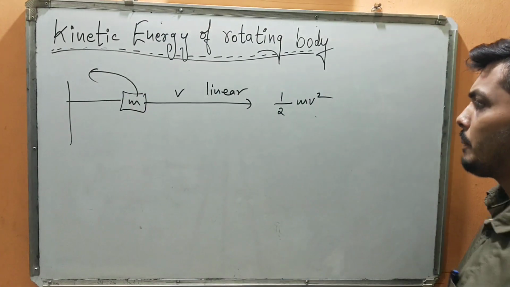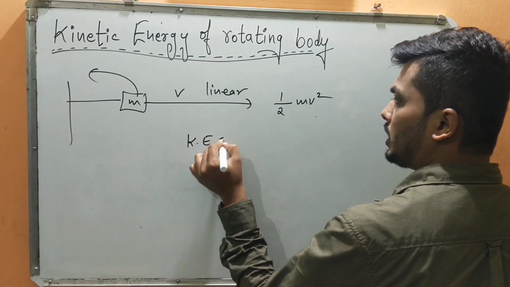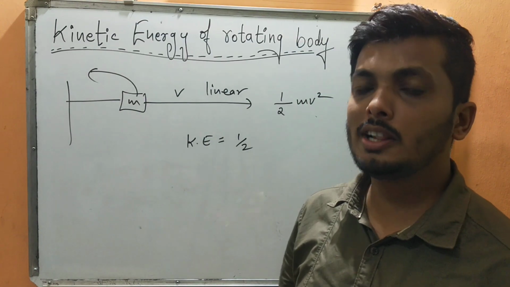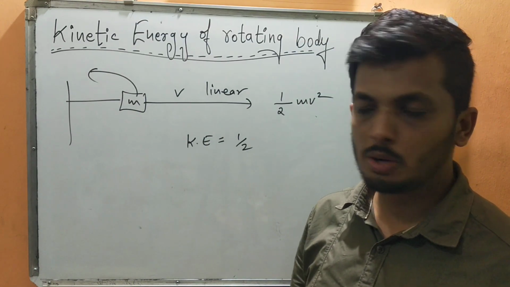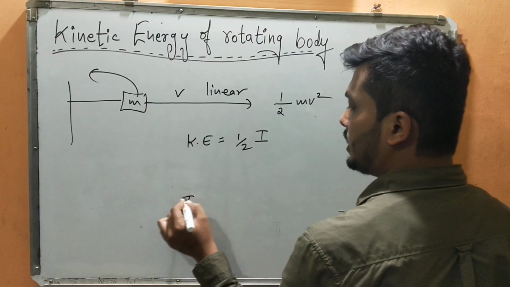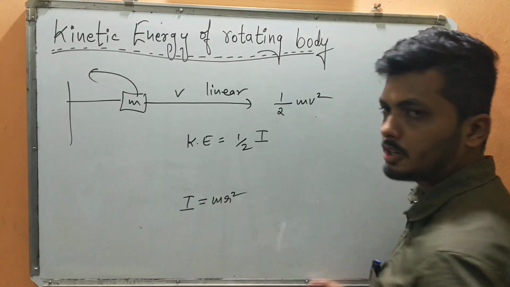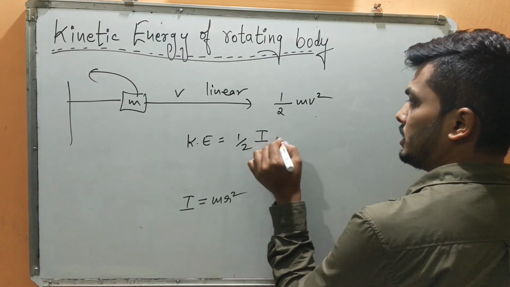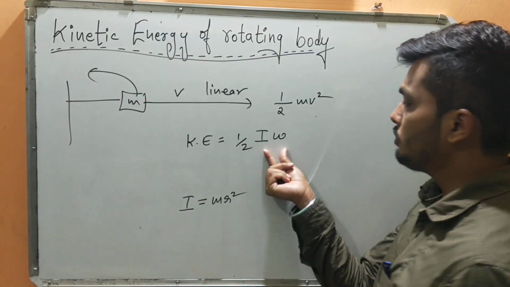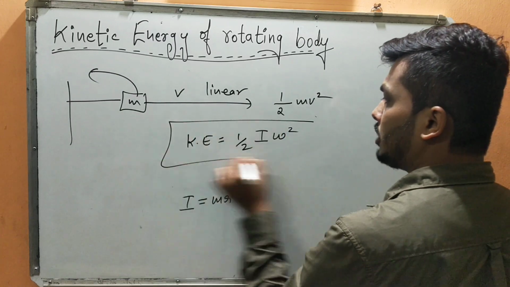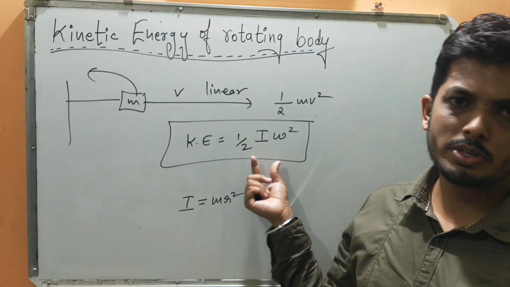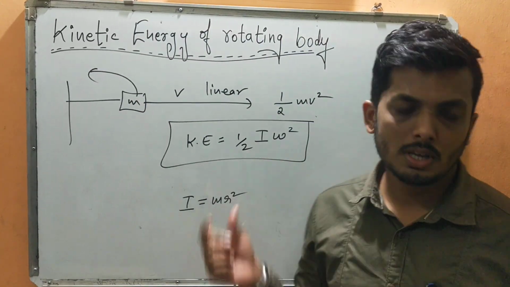You can apply that formula here. Kinetic energy will be half, and what is m? m is mass. As I told you, mass is in linear terms. If it is in rotational motion, then we consider mass as the moment of inertia. All of you remember I, I is mr square, we studied this last class. And here v is velocity, a tangential or linear velocity, but here we have to consider omega, which is angular velocity. So this is the expression for kinetic energy, and we are going to derive this equation.